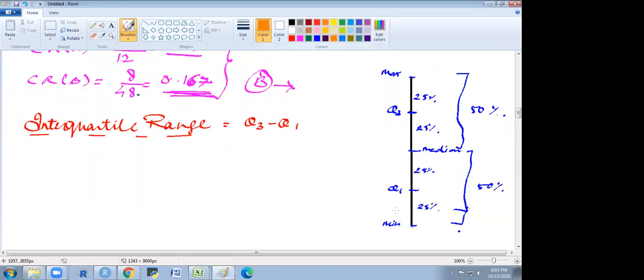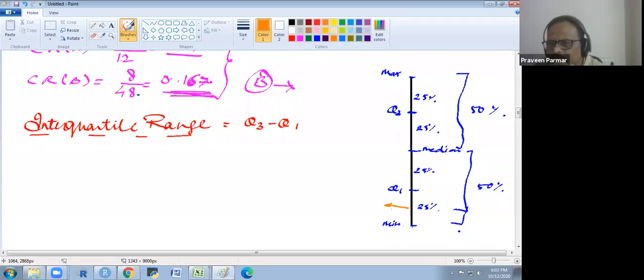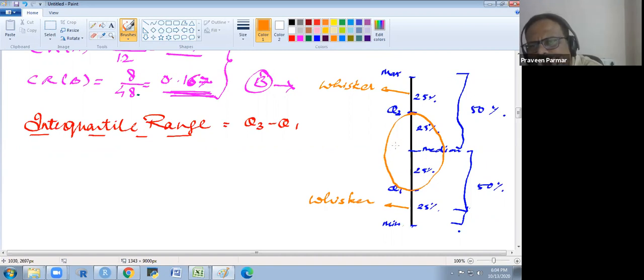One more thing: the line from the minimum value to the quartile is called the whisker. And this is also called a whisker. It is the upper whisker and the lower whisker. And the interquartile range is about this data, we are talking about this data. Okay, so sometimes we require the interquartile range. It depends on when we require it, and I will explain that later.